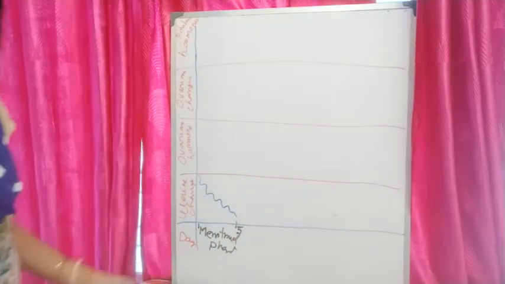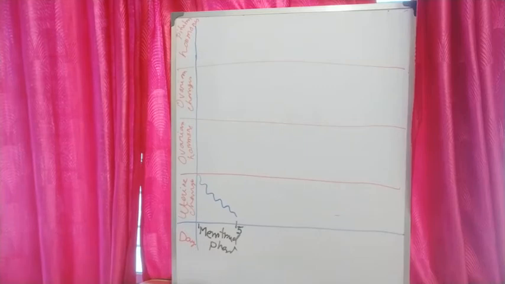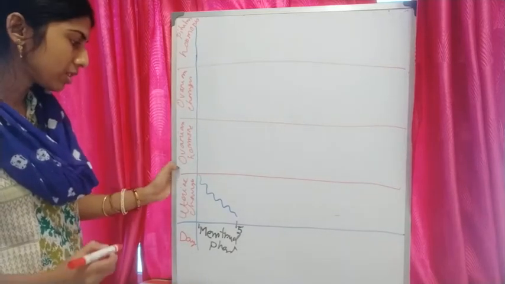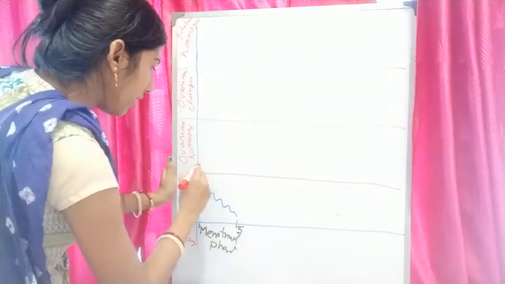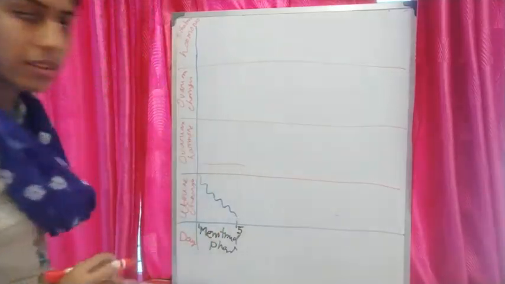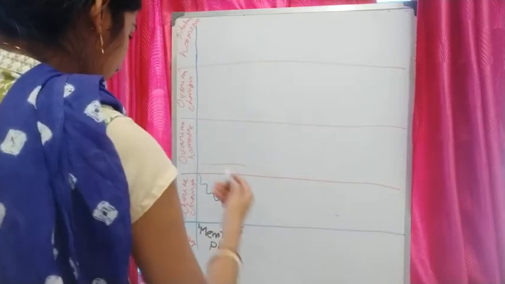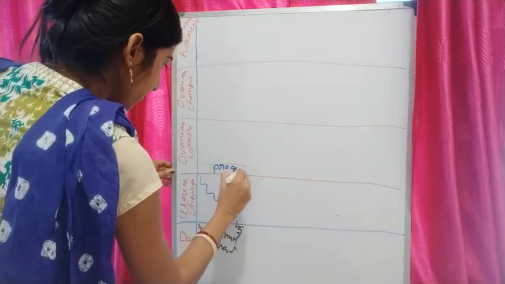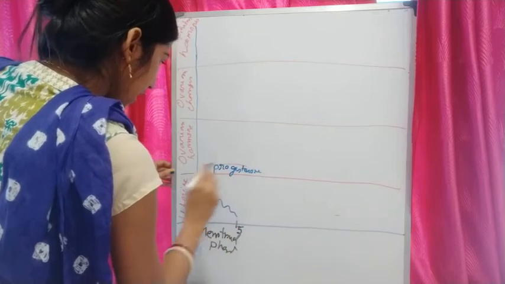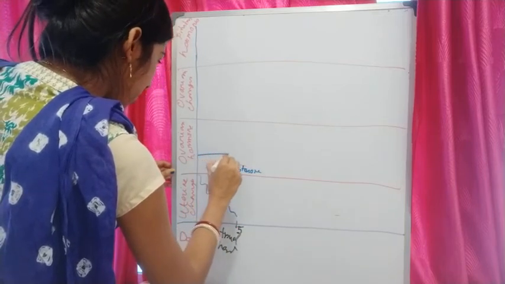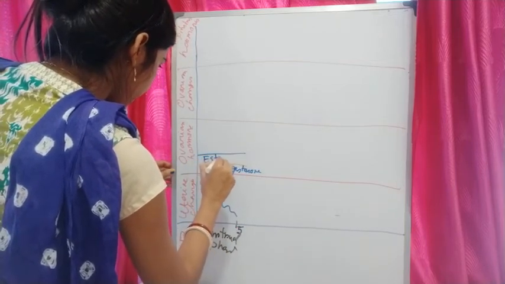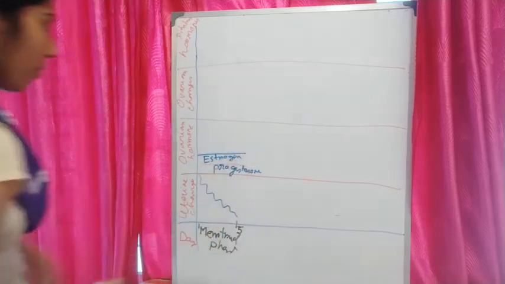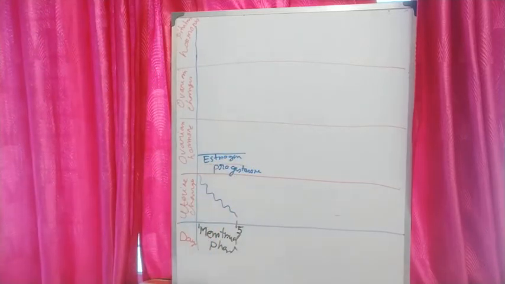The endometrium will be like that because it is degenerating. At that time, the two ovarian hormones, progesterone and estrogen, will both be at a very low level. That is the level of progesterone, and the other one is the level of estrogen.